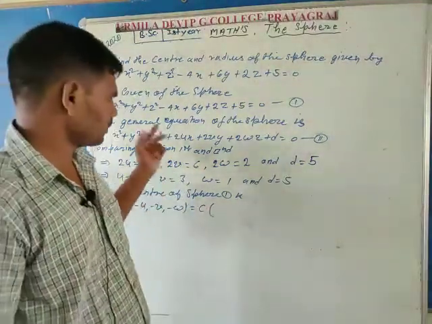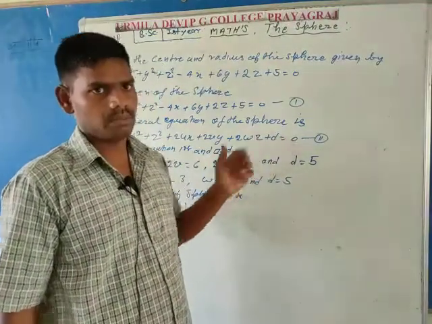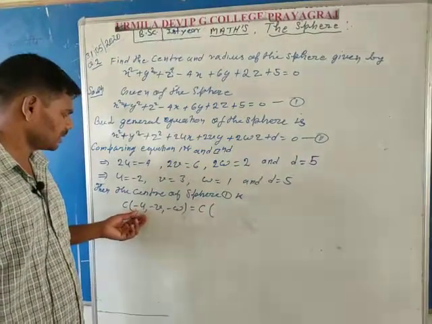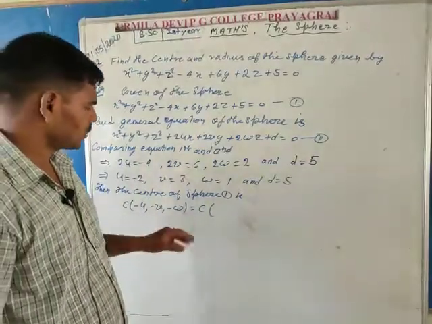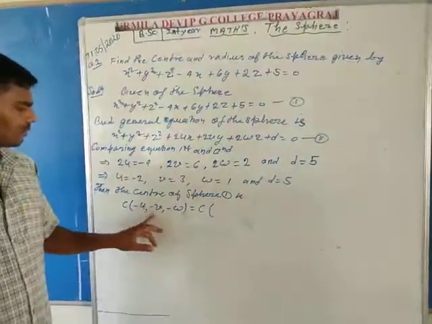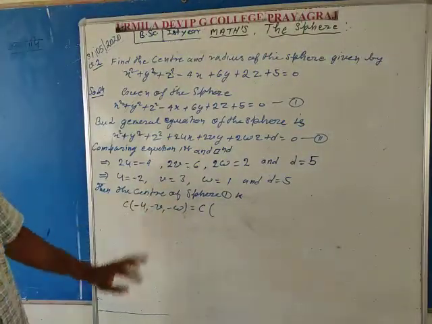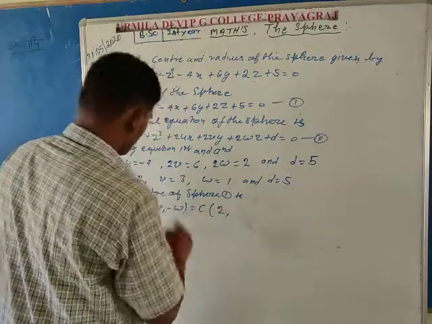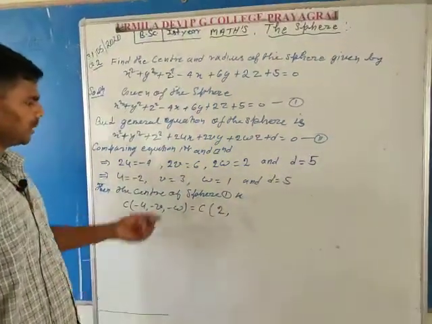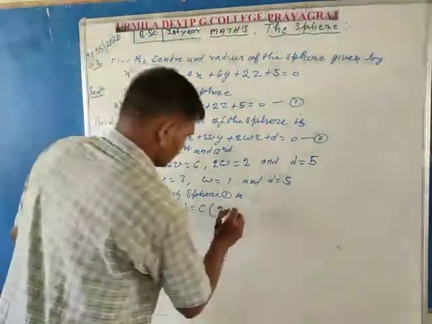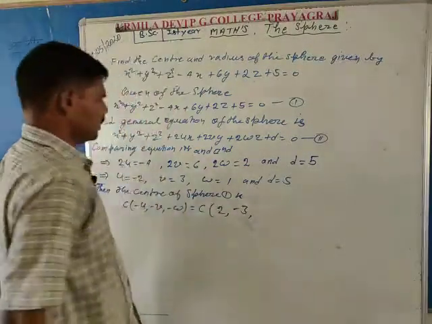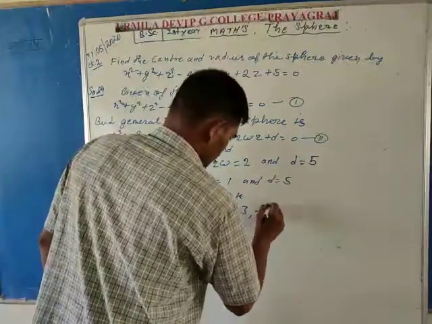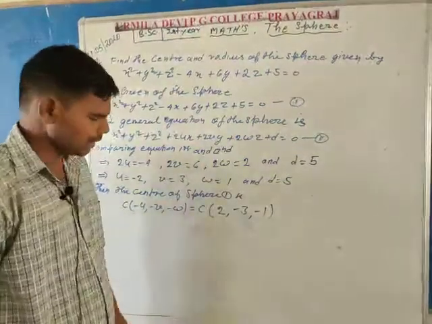If the equation of the sphere is in general form, then its center coordinates are -u, -v, -w. Putting the values of u, v, and w from the above calculation, u is equal to -2, so plus 2, v is equal to 3, so write -3, and w is equal to 1, so putting the value gives minus 1. This is the coordinate of the center of the sphere.